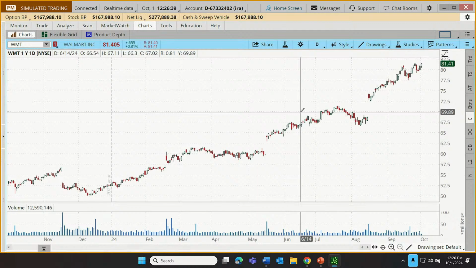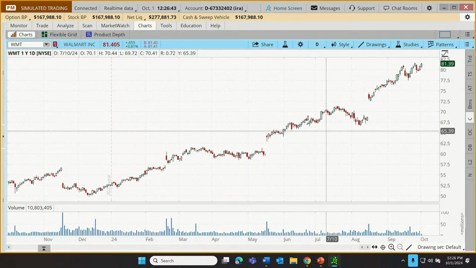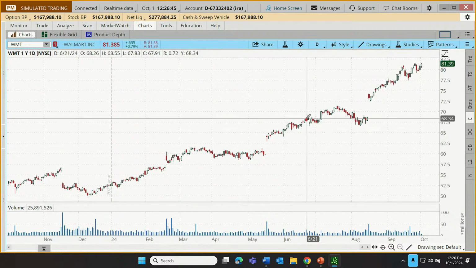Now, look up in the upper left corner. Look up here, and here are those values that we're talking about, okay? So I'm just going to go back there and point at some random area. I can see, okay, symbol is Walmart. I can see this is a 1 year, 1 day chart. It's a NYSE quote. The date, June 21st of 2024. And now I can see all the elements of June 21st.